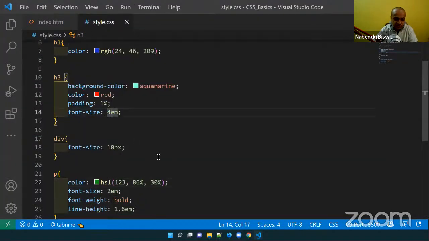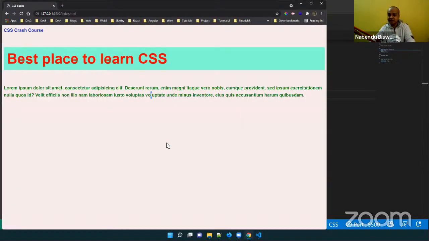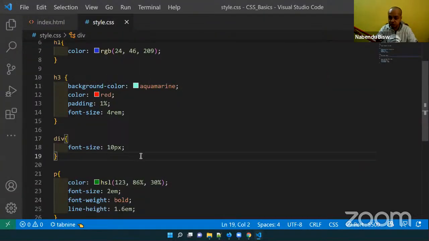But there is another unit known as rem. It is even bigger than that. Why is it even bigger? The reason is that rem doesn't believe in anything like the parent element. It takes the root as the parent element, and by default for a browser root or body, the browser sets the font size as 16 px. So it is 16 px into 4. Rem is 16 px into 4. It is always calculated like that. So this is rem and em. Okay, rem and em. So now we're done with that.